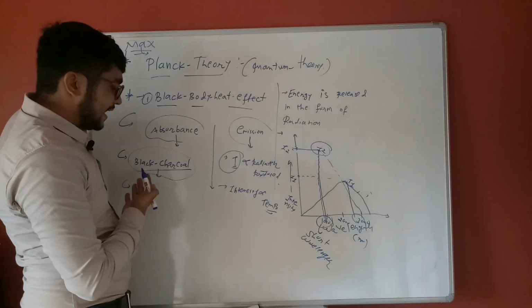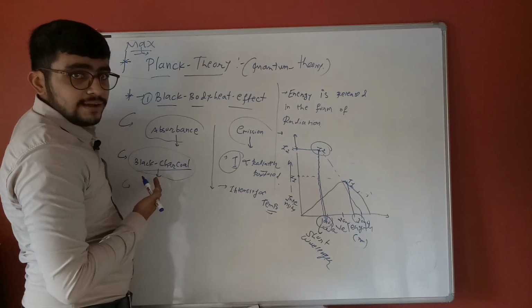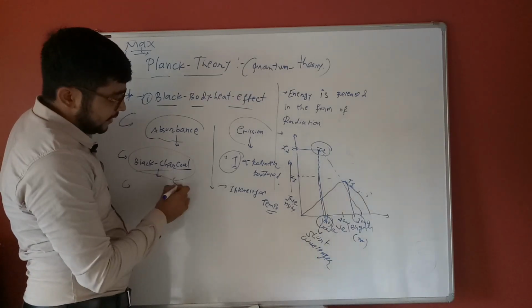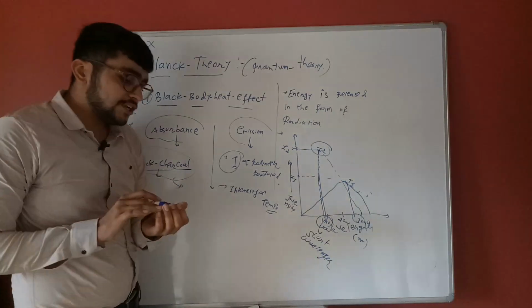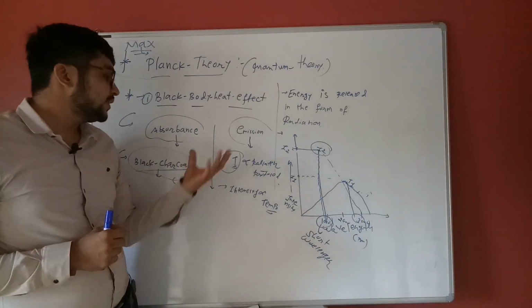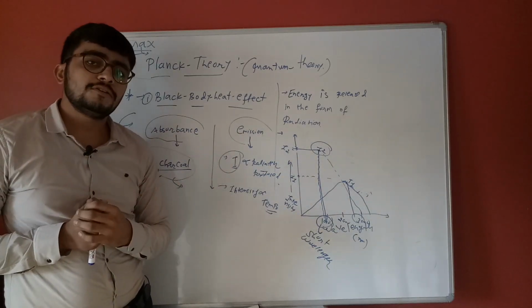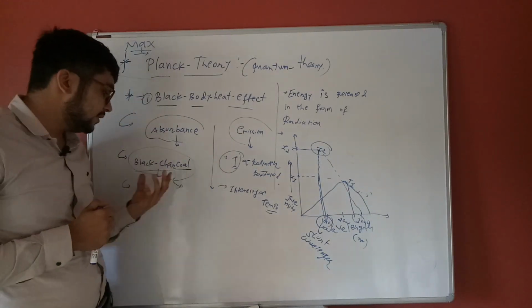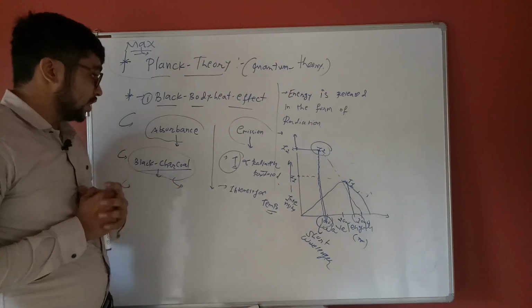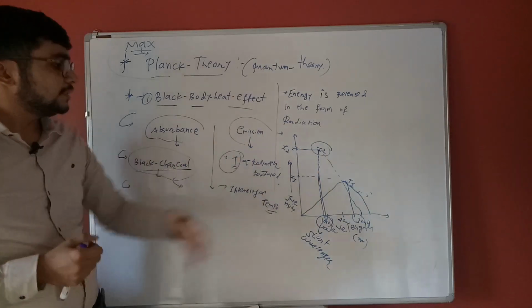In black charcoal, it is not possible to exactly identify how much radiation is produced, because absorbance and emission are equal. So the ideal black object, black charcoal, shows the black body heat effect. These are for Planck's theory.